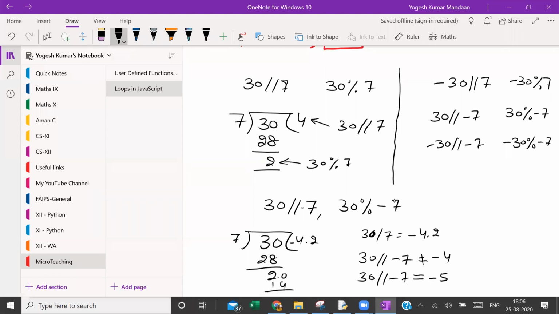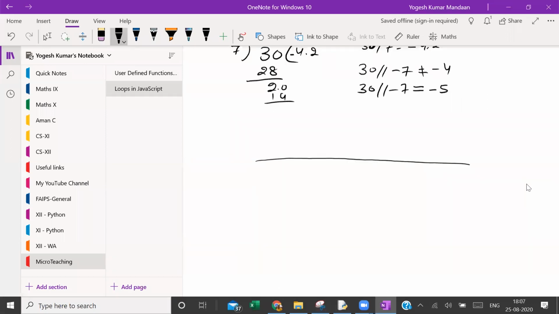Now I pause here. I think some people may have doubt till this point. If anyone has any doubt or the things are not getting clear, please ask me. Sir, please try to explain me again of percentage. Percentage, okay. Percentage or modulo can be understood when floor division is clear.